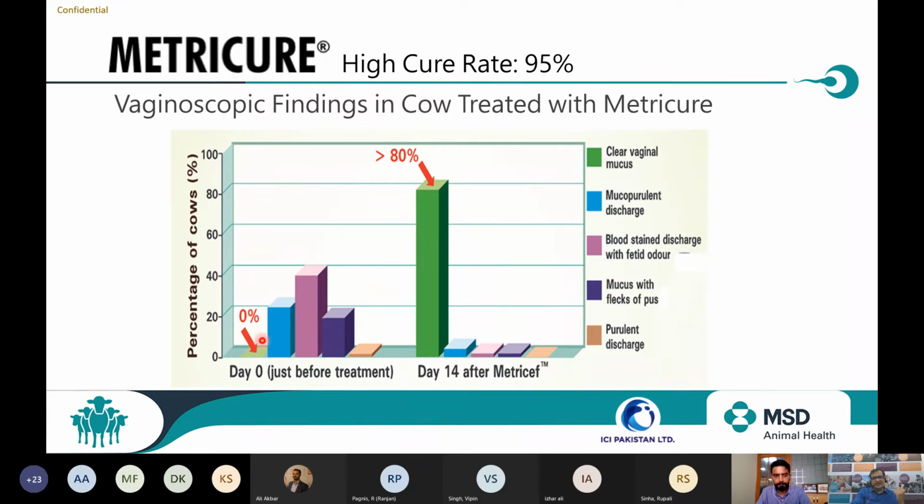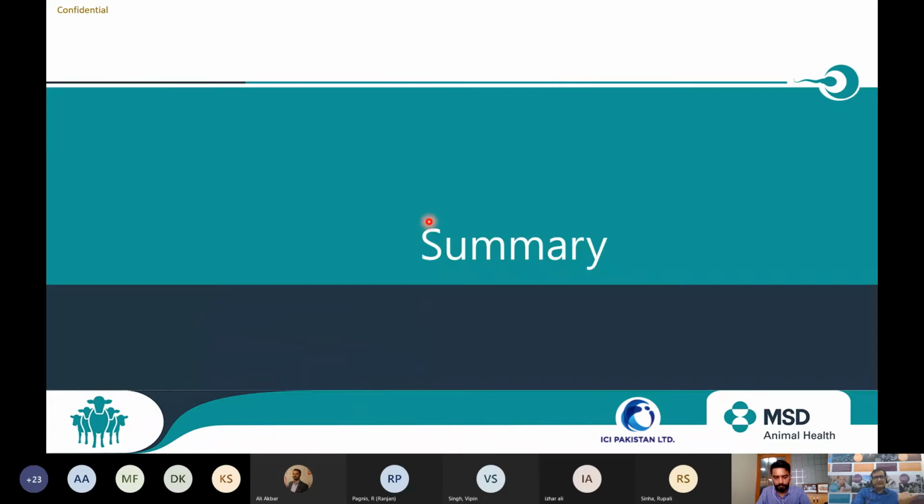Animals were classified on the basis of different discharges, like mucopurulent discharge, bloody discharge, mucus with flakes, as well as purulent discharge. And all the animals were treated with Metricure. After 14 days of the treatment, most of the animals showed clear vaginal discharge. So all types of discharges were reduced and the animals showed more clear discharge with Metricure.